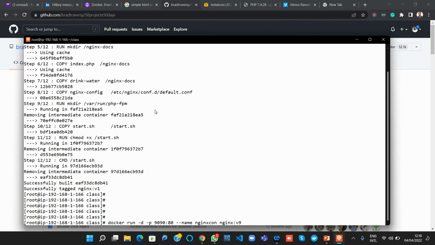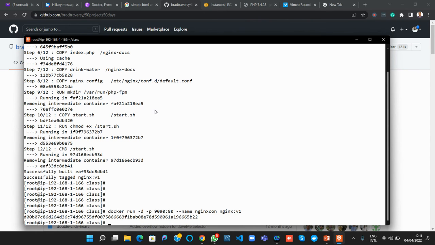Control R, run. This is what I just did. Control R is reverse search. I want to search for a word, a string. I don't want to do history or up arrow, down arrow. So I just press Control R on my keyboard. It requires me to put the search term, so I just type run. I just brought out that line. Once I know everything is fine, as it is, Docker run, version one.